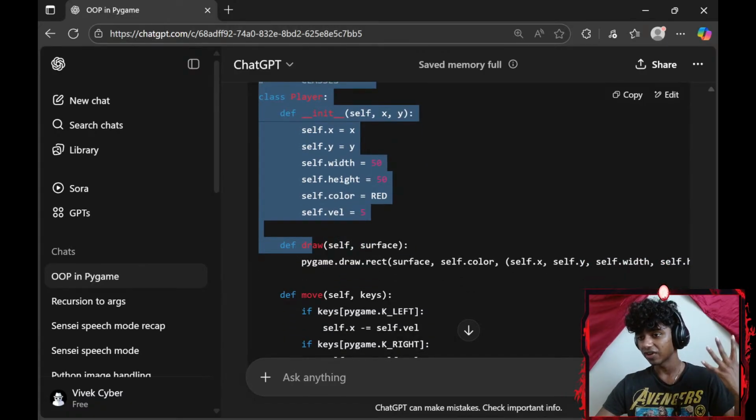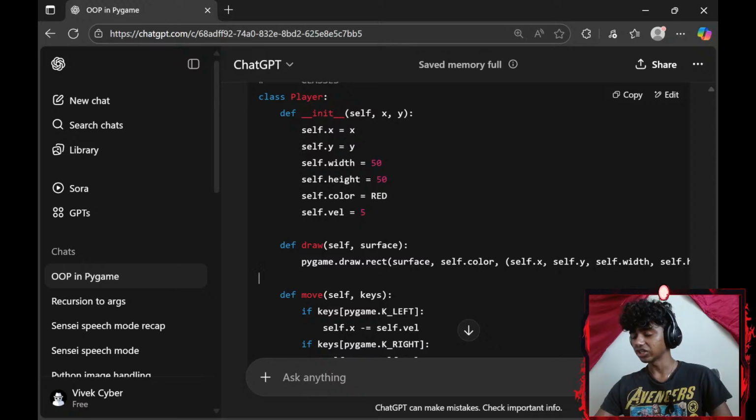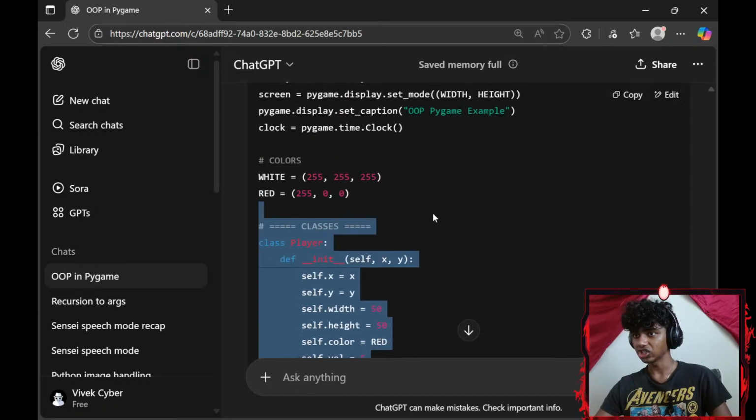Define draw. This is where we're going to be drawing our objects. Okay, self, and we have a surface parameter. So pygame.draw.rect, so we're drawing a rectangle. We want to draw on my surface. Color is going to be my self.color, which is red.